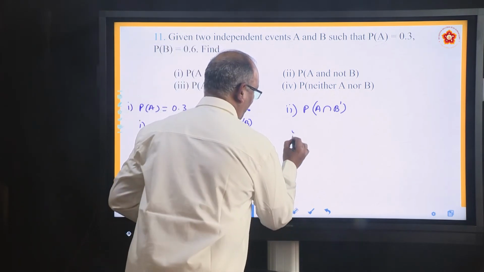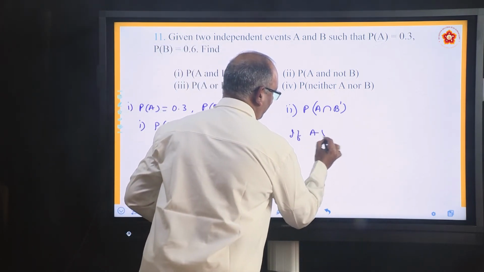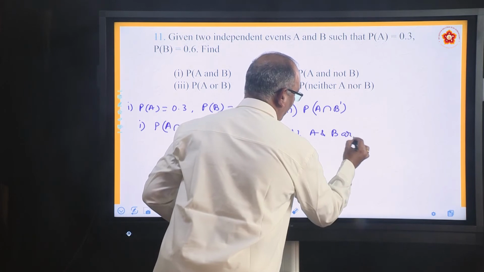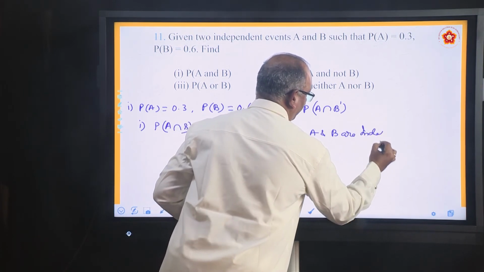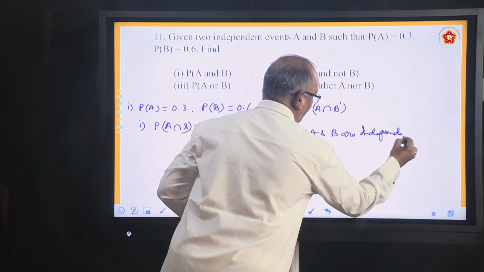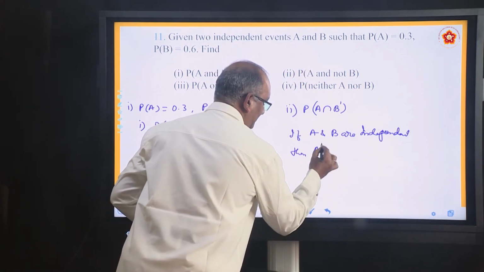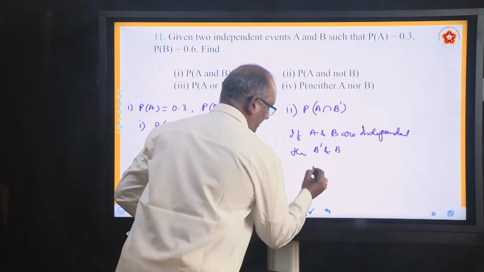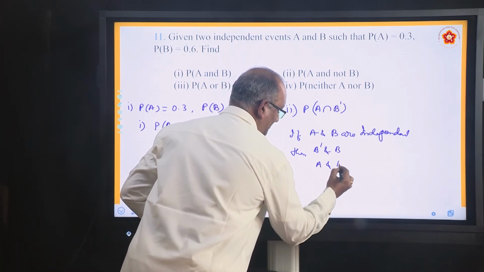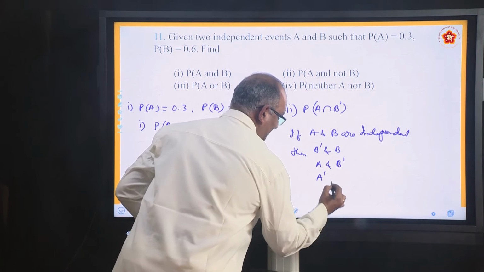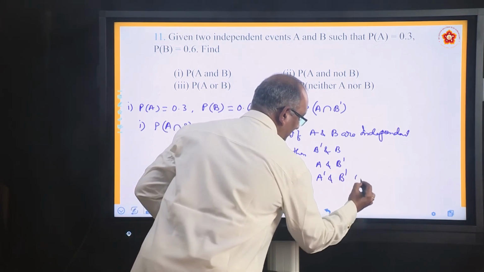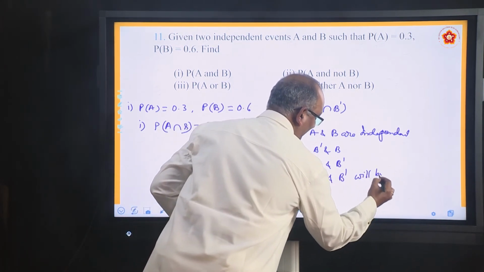If A and B are independent, then A dash and B, A and B dash, A dash and B dash will be independent.